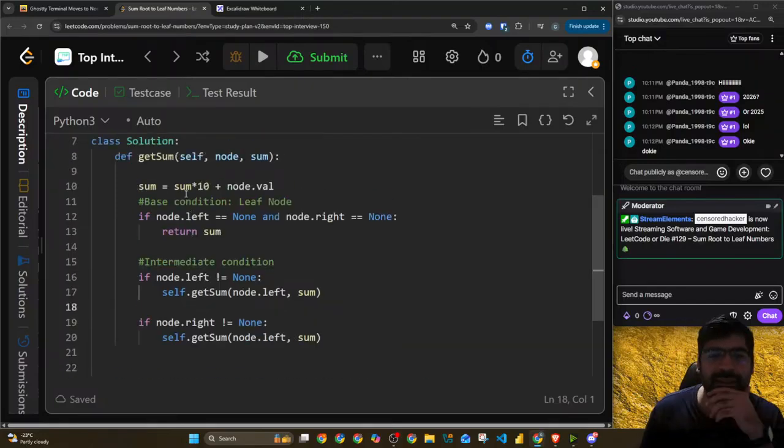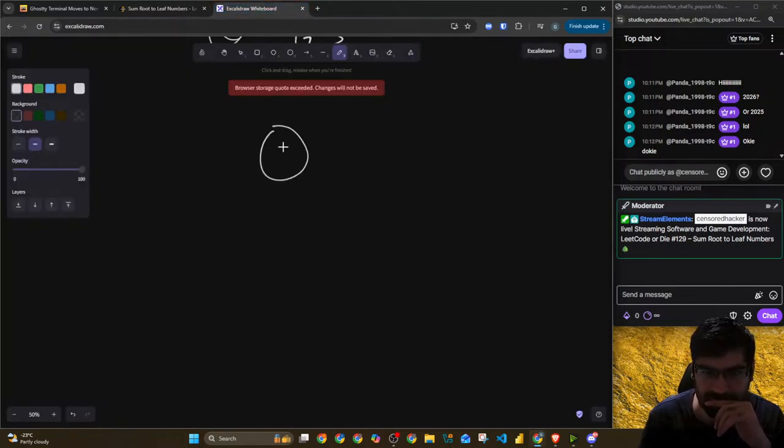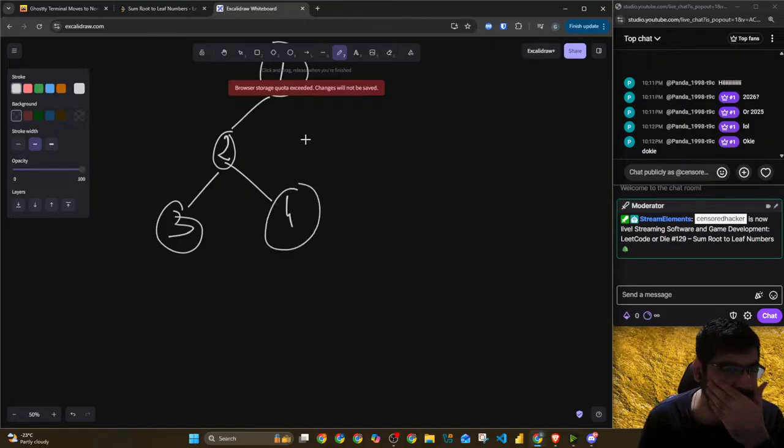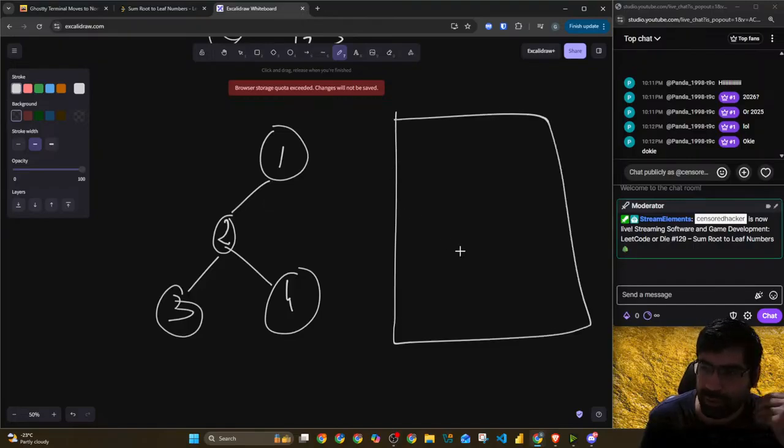Now sum is here. This is 1. Left will return something, right will return something. So if, for example, our case was 1, 2, 3, and this is 4. What happens is, when we are going down, when we are putting the stack, let's say stack goes from bottom up.